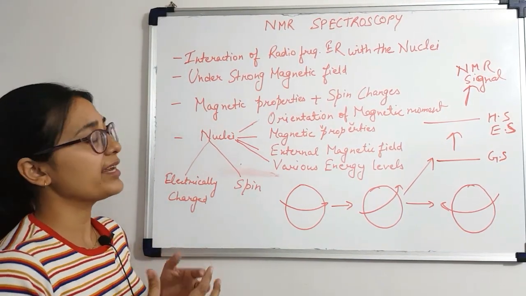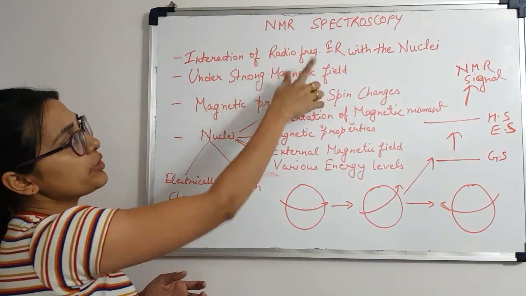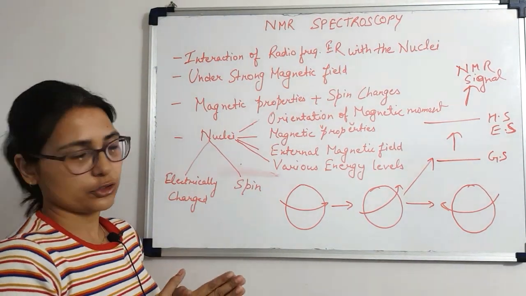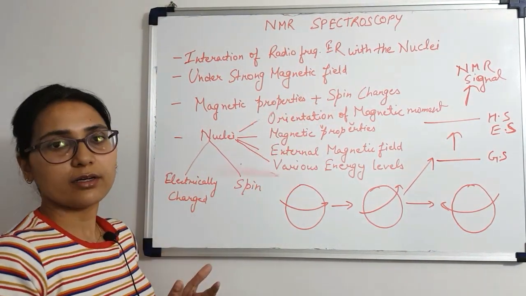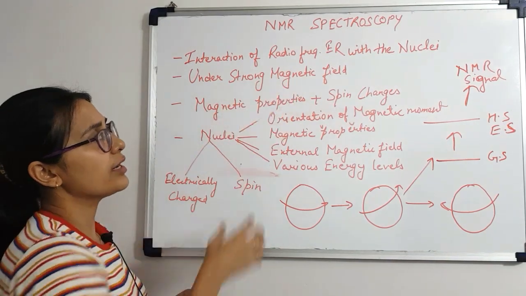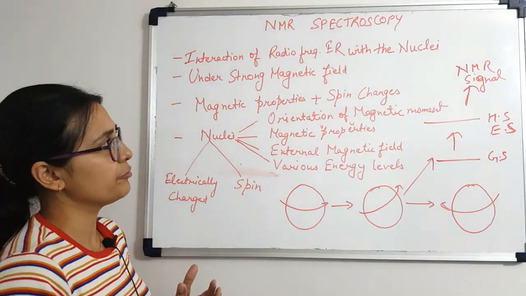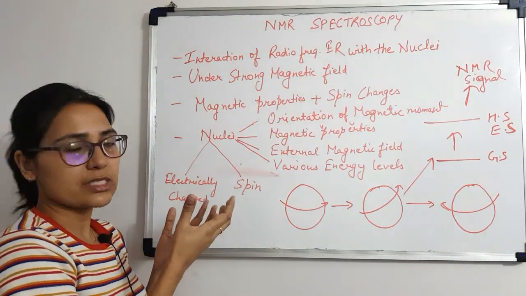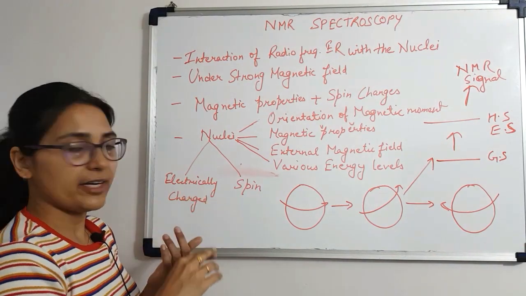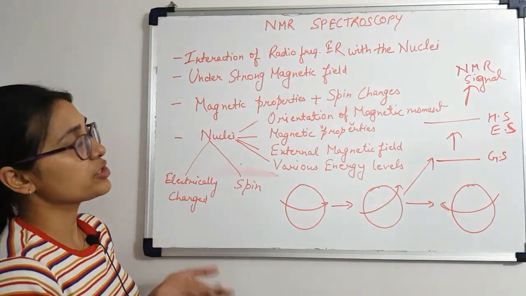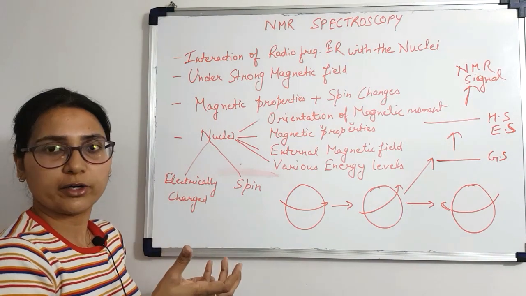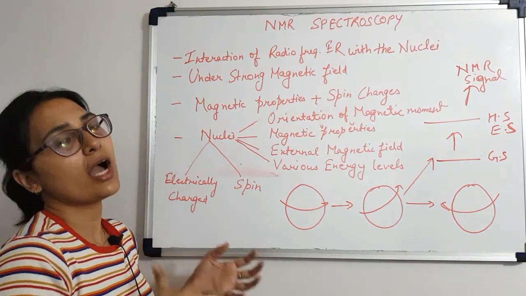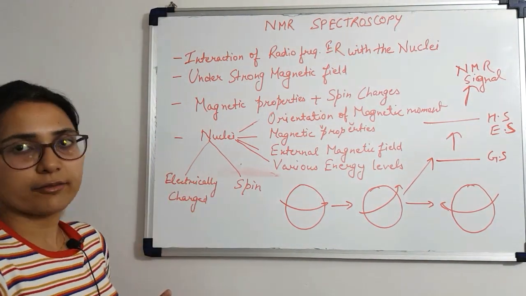recording the interaction of radio frequency electromagnetic radiation with the nuclei of that particular molecule, and this is done under a strong external magnetic field. So for nuclear magnetic resonance spectroscopy, you require radio frequency electromagnetic radiation which is absorbed by the nuclei of a particular molecule, and that has to happen under a strong magnetic field.